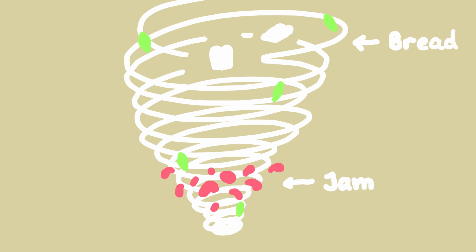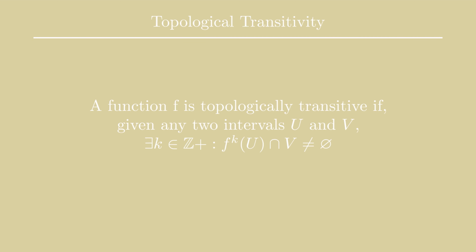one localized clump. Intuitively, if a map is topologically transitive, then given a point x in the region V, there exists a point y close to x whose orbit passes through V. We'll talk about orbits later on. For those who know a little about set theory, this implies that it is impossible to decompose the system into two open sets. We will move shortly to the final point, dense periodic orbits. However, first, we would like to introduce the idea of attractors and repellers, otherwise known as sinks and sources.